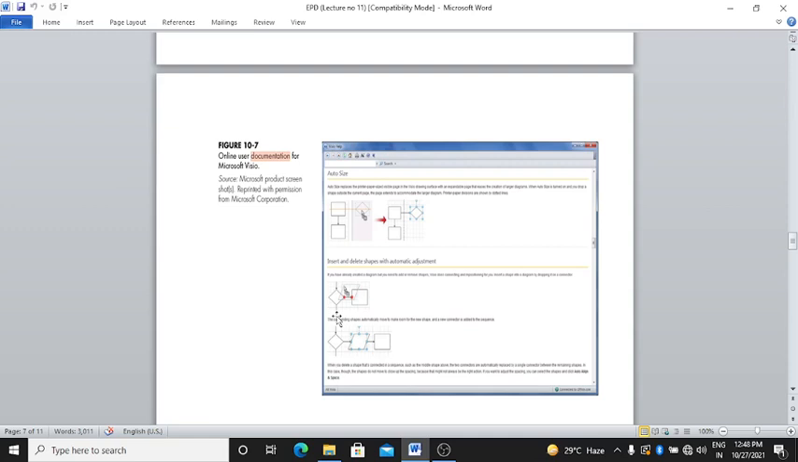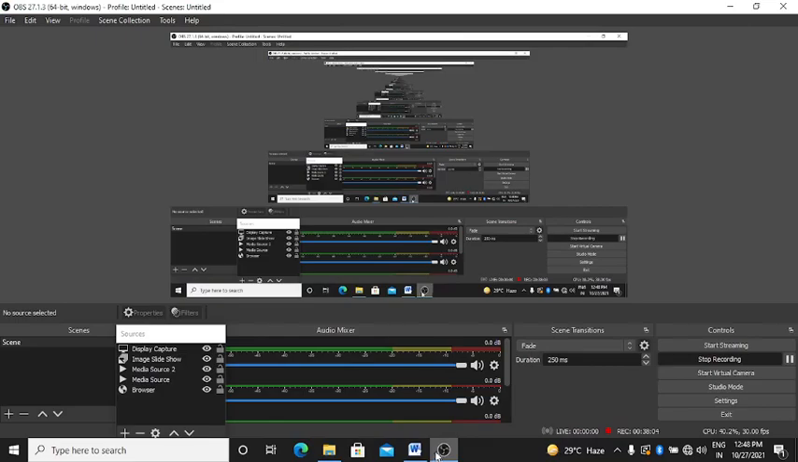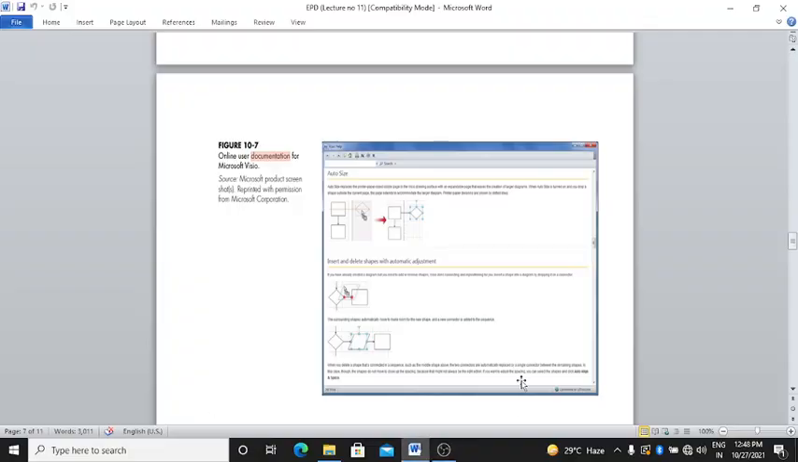Observe this diagram. Observe it carefully and try to understand the concept.